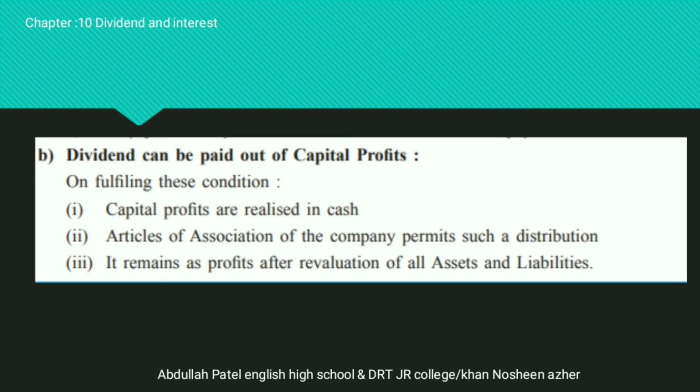B point, dividend can be paid out of the capital profit. So what are the conditions which the company has to fulfill? First point, the capital profit should be realized in cash. Second point, the articles of association of the company permit such a distribution. That means if you are paying the dividend out of the capital profit, that should be mentioned in the articles of association of the company and it should be permitted by law. Third point, the dividend which is going to be paid out of the capital profit should remain as profit after the revaluation of all assets and liabilities.